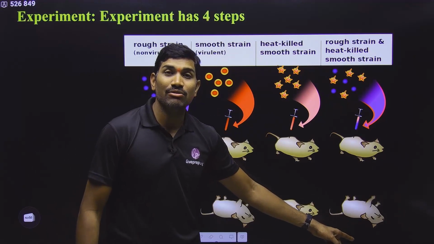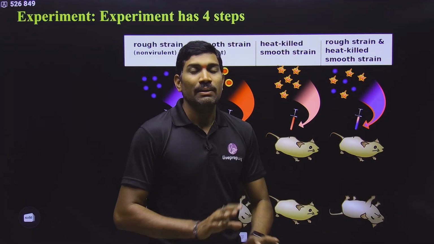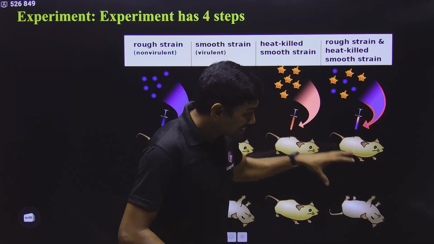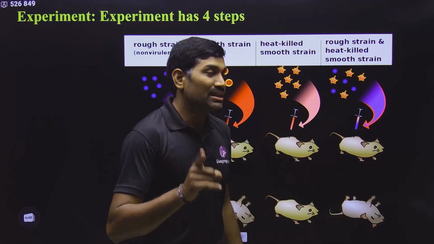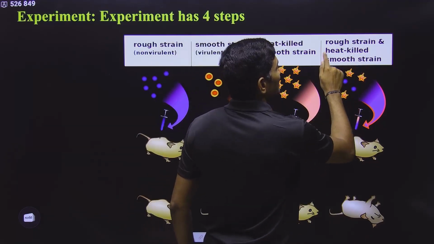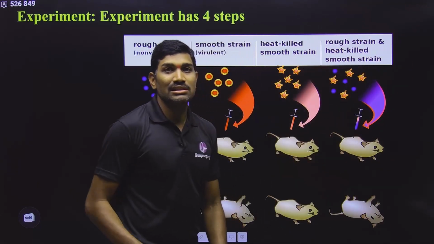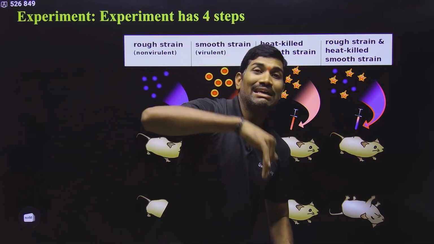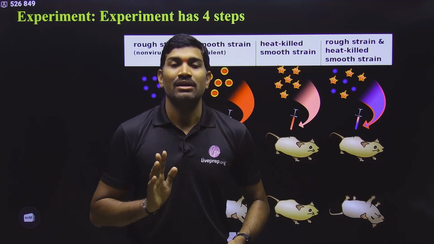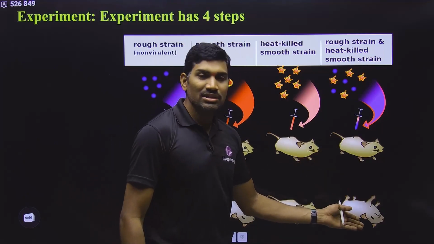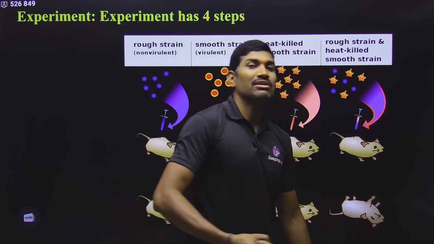Then what is the conclusion he gave? The conclusion is important. How did Griffith conclude this? Please remember, Griffith didn't know the exact material that caused the death. But what he proposed was that something from the heat killed S strain entered into live R strain, so that live R strain slowly transformed into live S strain. And since live S strain was formed, it can cause the disease and kill the mice. That's why the mice were killed, and that's why live S strain was obtained from the lungs.